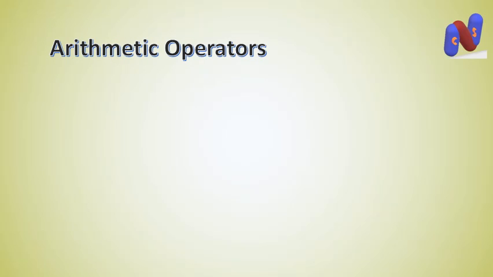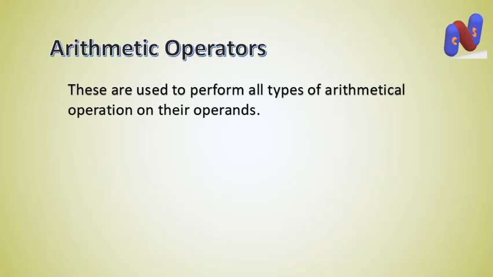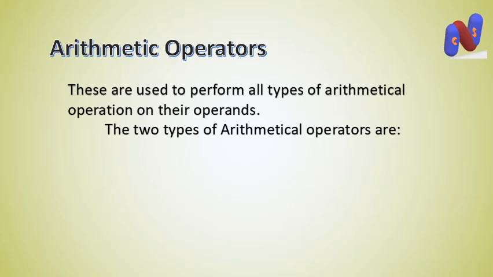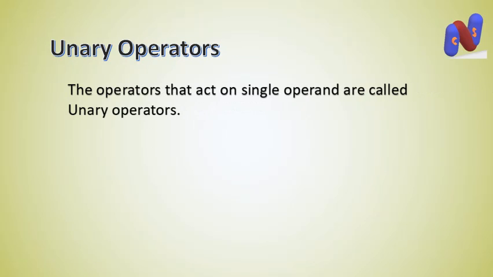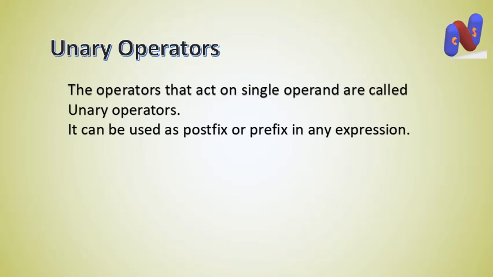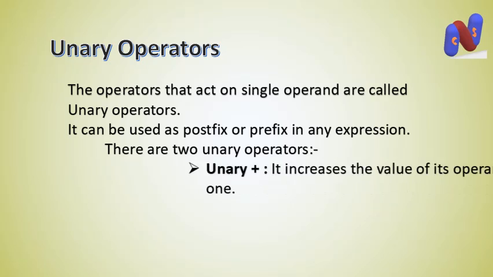Arithmetic operators. These are used to perform all types of arithmetical operations on their operands. The two types of arithmetical operators are unary operators and binary operators. Unary operators: the operators that act on a single operand are called unary operators. They can be used as postfix or prefix in any expression. There are two unary operators.